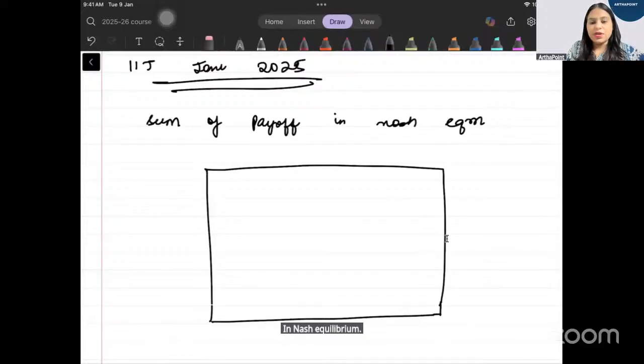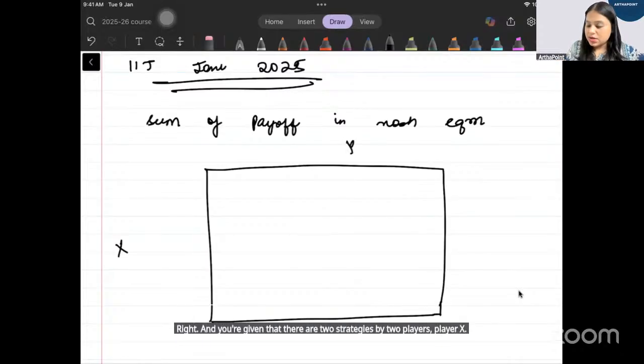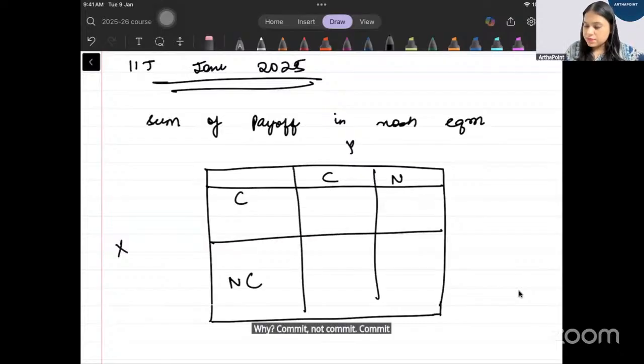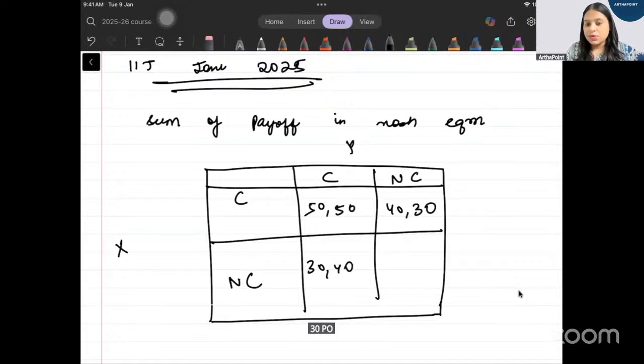You are given that there are two strategies by two players, player X, Y: commit, not commit. The payoffs are 50, 15, 40, 13, 30, 14, and 20, 20. Try to do this. It's a NAT question, 1 mark.